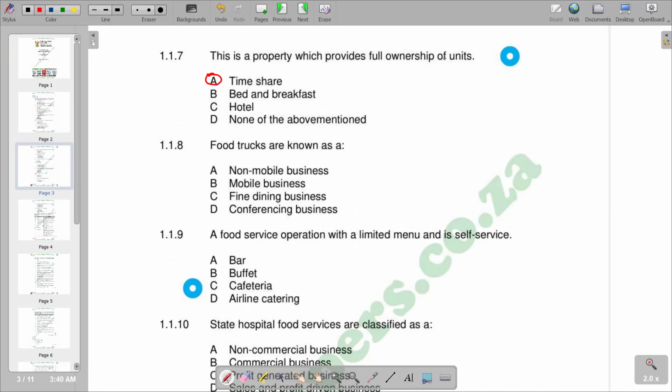So this is exactly that we have there. As we are having that, there's full ownership of units. So we have full ownership of units, so we have a timeshare as the correct response.